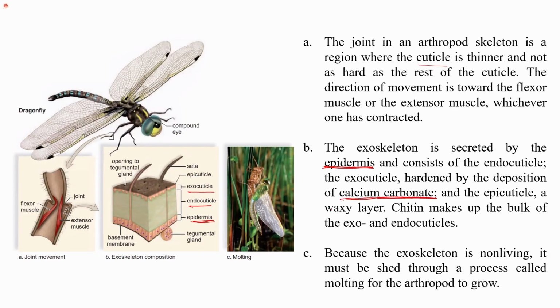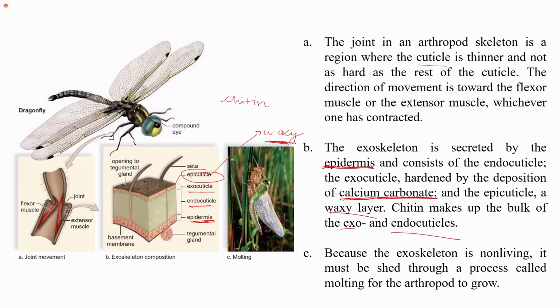The epicuticle, which is present above the exocuticle, is a waxy layer. It is this waxy layer that prevents moisture from moving out of the body. Chitin makes up the bulk of the exo- and endocuticle, while the epicuticle is waxy in nature. So this is the composition of the exoskeleton.